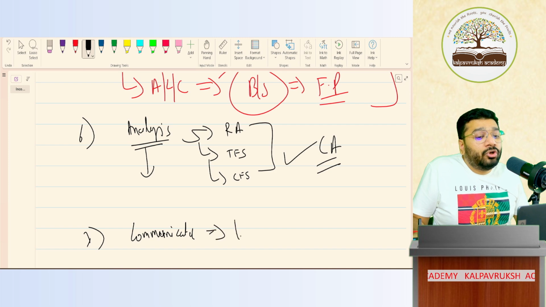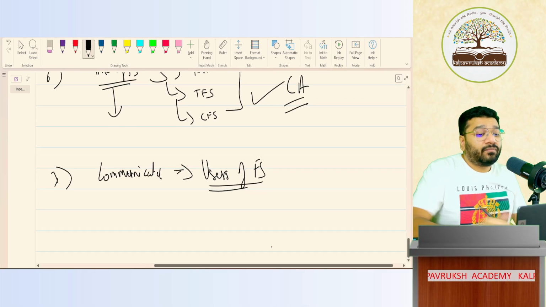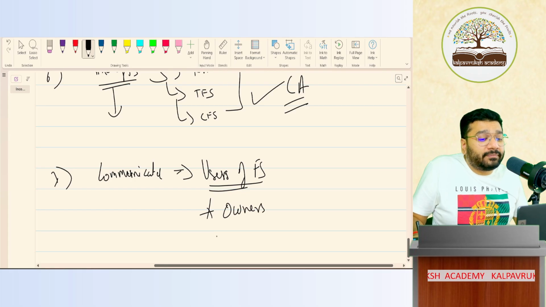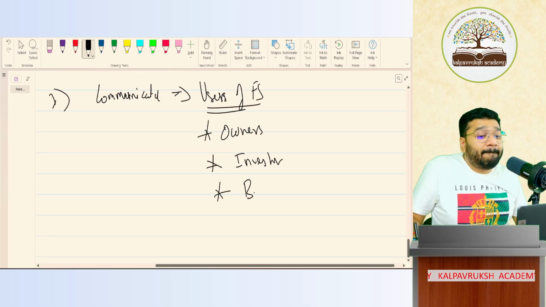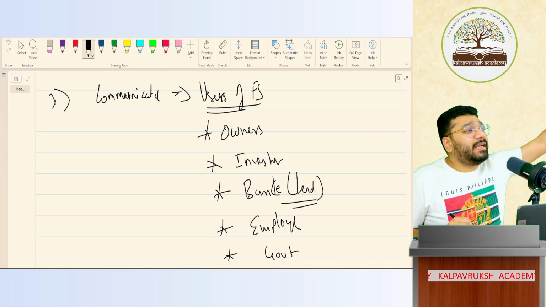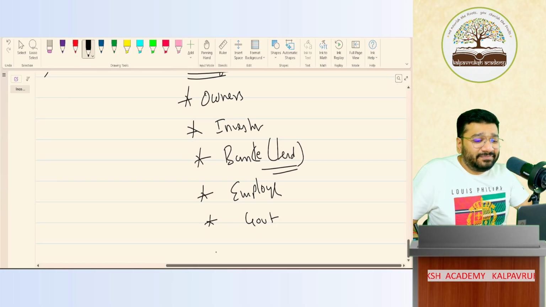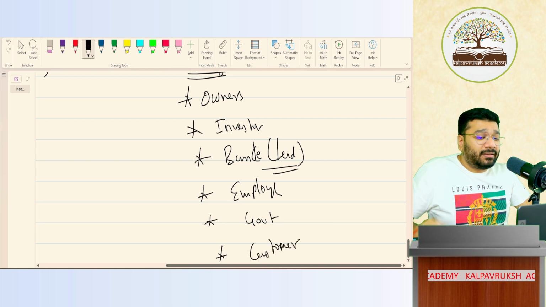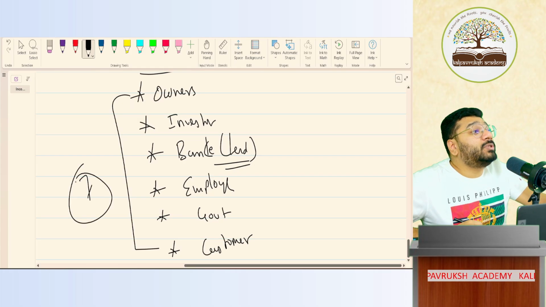Then the result of this is communicated to whom? To the users of financial statement. Who are the users of financial statement? Owner, investor, banker, meaning lender, who is lending the money, then employee, then government authorities: income tax department, GST department, MCA, all the people. Then customer. How many people in total? There are 7 users of financial statement.